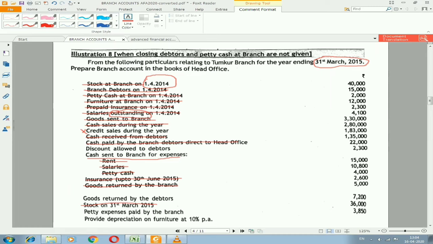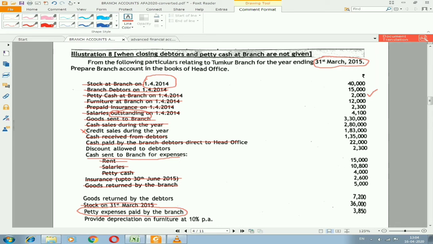Now we need to close the petty cash at branch. We don't have any closing balance for that, but expenses paid by the branch of rupees 3,850. This is the amount actually spent by the branch as petty expenses. Now we need to look at the balances they had. In the opening balance of petty cash they had 2,000.